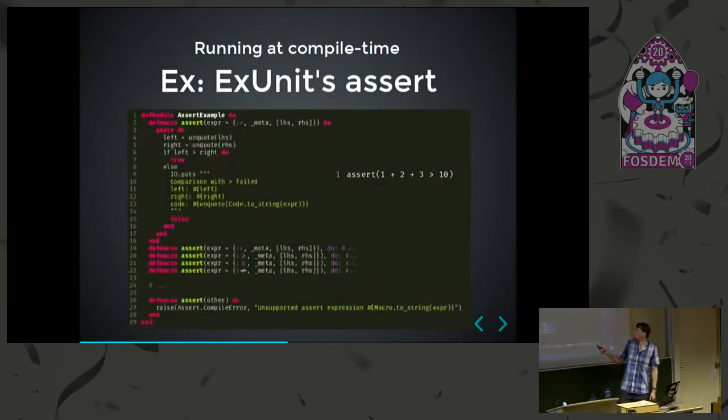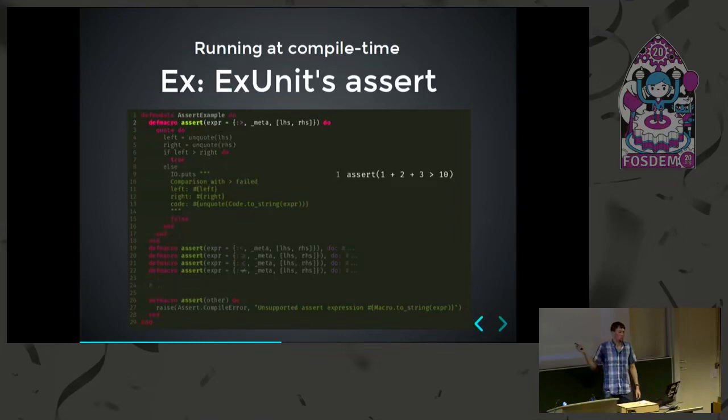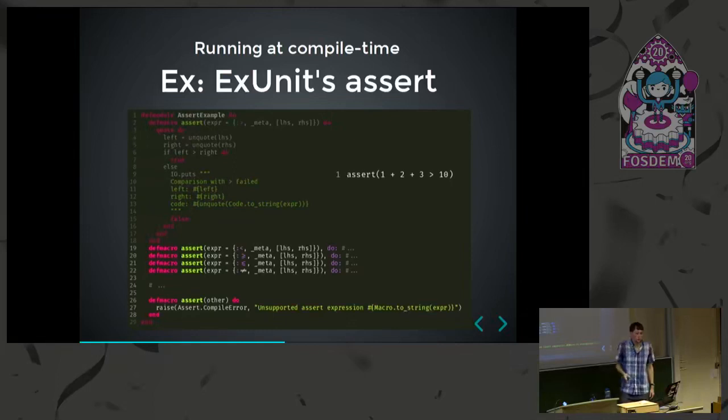We pattern match here on, in this case, the greater than operator with the two arguments. And then we return some new AST where we put in this left-hand side and right-hand side as arguments. And we evaluate both of them and then check if the assertion is actually true. And if it's not, we're able to output some information, including here a nice string representation of the expression that was just passed in. And then, of course, we can do the same thing for all the other expressions that our assert function should be able to work with, and raise a compile time error in the case someone tries to write something that we cannot handle.